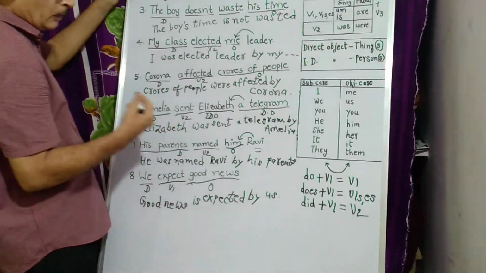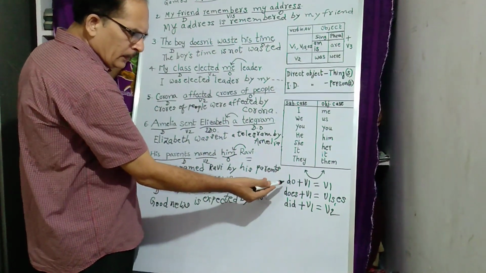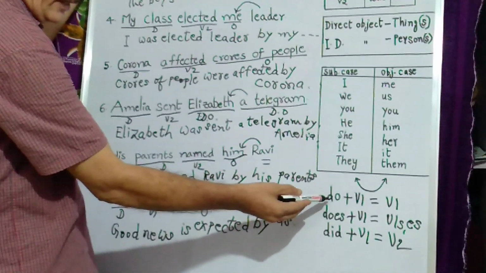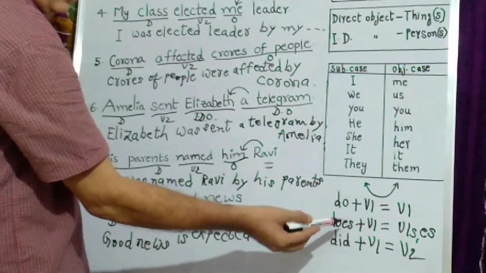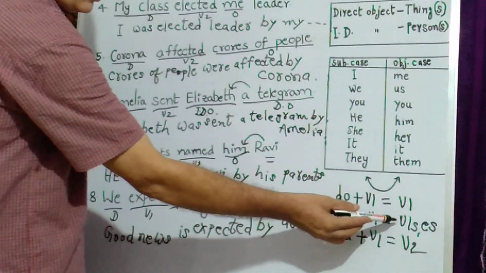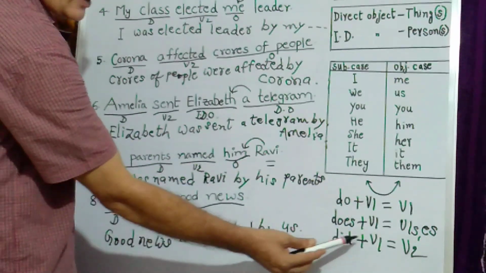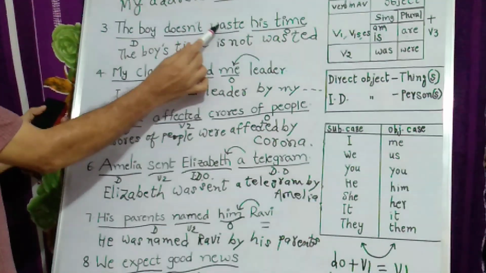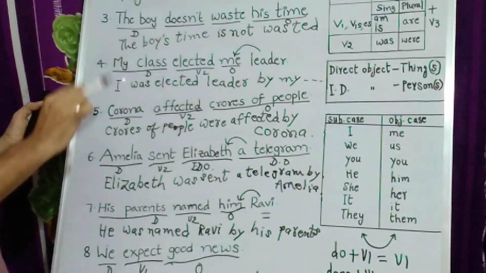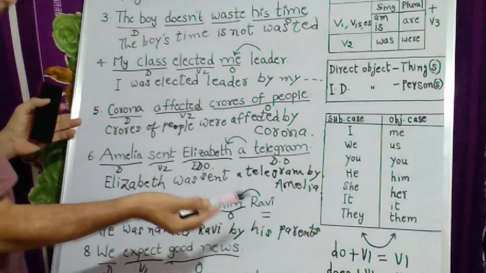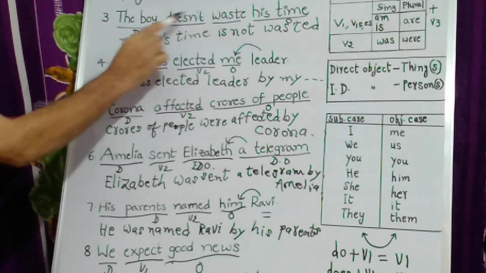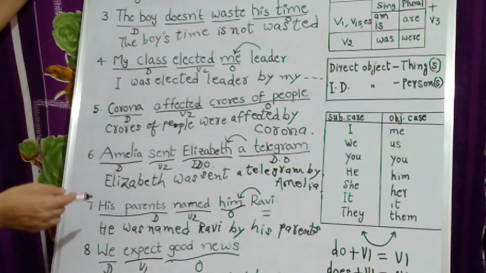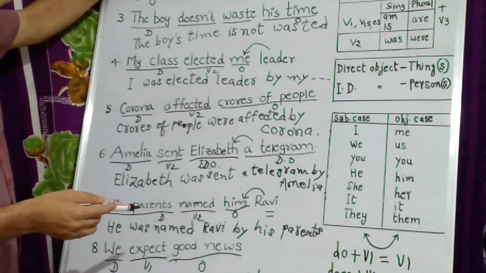summary examples. Before going to summary examples, let us know one thing. Do plus V1: if an auxiliary verb is given there, do plus V1 is equal to V1. Does plus V1 is equal to V1s or V1es. Did plus V1 is equal to V2. We have to understand like this. For example, here, doesn't waste: does plus V1 is equal to V1s. It means wastes actually. Did plus go, went. Like that.